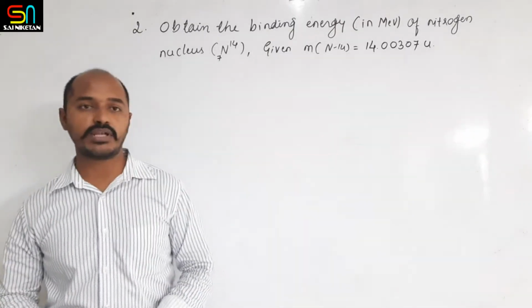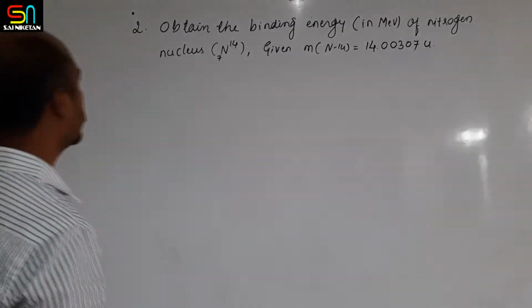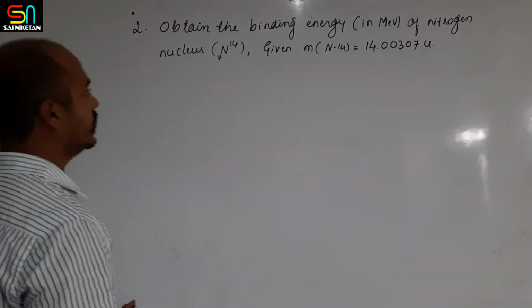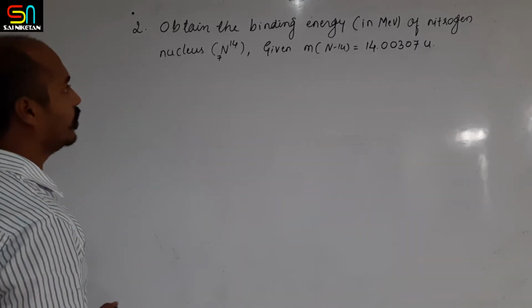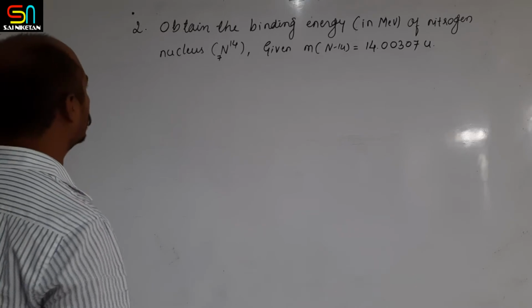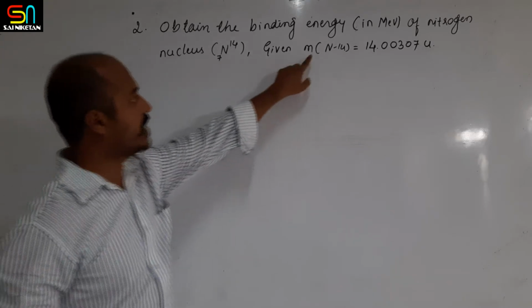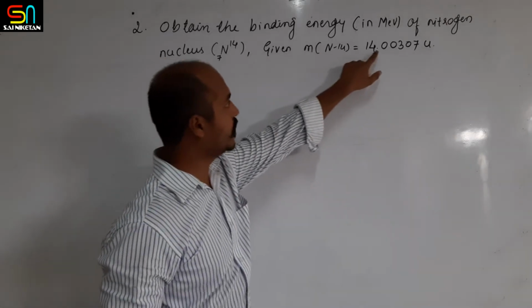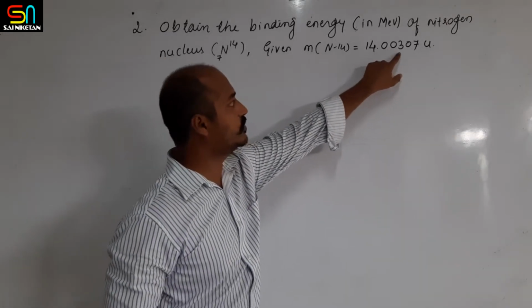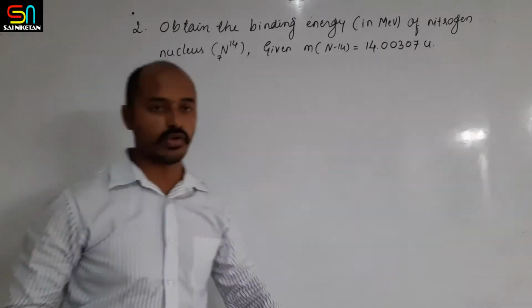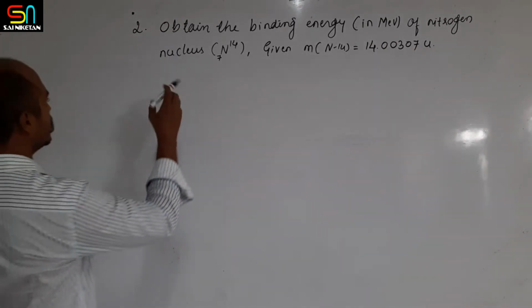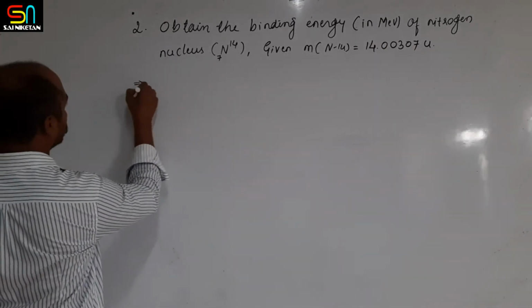So the next example is: obtain the binding energy in mega electron volt of the nitrogen nucleus, that is N-14, given the mass of nitrogen-14 as 14.00307 atomic mass unit. So here we have to calculate the binding energy.